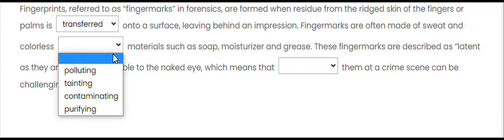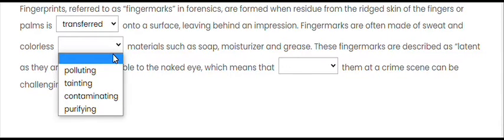If we wash our hands with soap or put moisturizer on our hands, there is some residue, something oily, that is on our hand, which if we wash our hands will not be there. So that is not polluting our hands, and not tainting, which means to spoil. Washing hands with soap or applying moisturizers don't spoil our hands. Purifying, and they are not purifying.